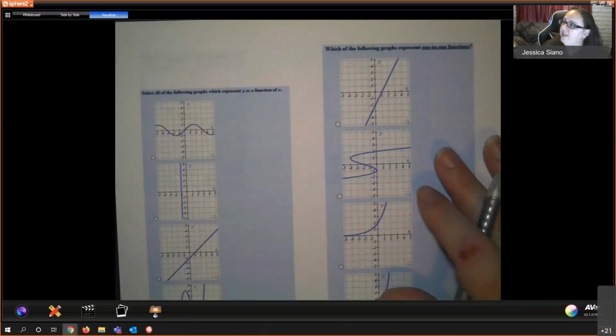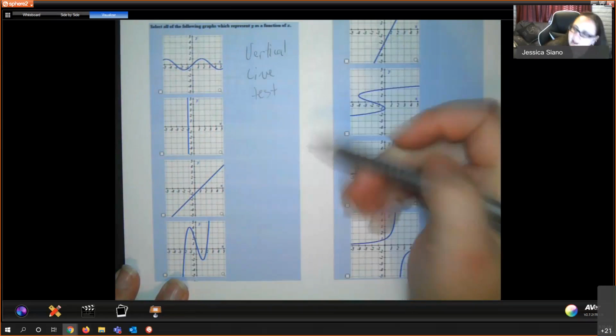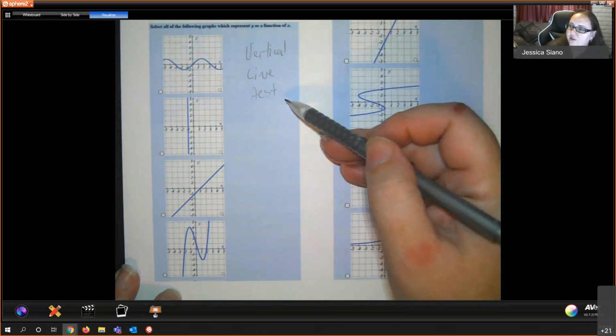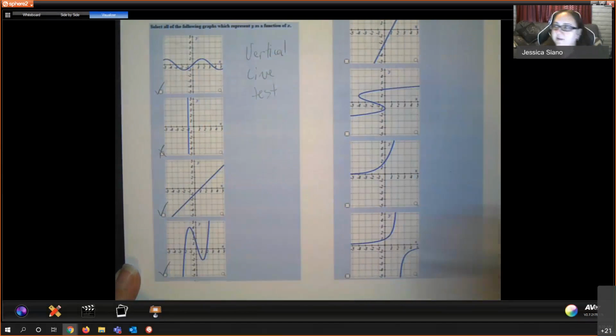Now, when we're looking at graphs of functions, we want a graph of a function to pass the vertical line test. And the vertical line test means that I cannot draw a vertical line that would touch my graph more than once. I know you guys are probably familiar with the vertical line test, but this would pass, this would not, this would pass, this would pass.